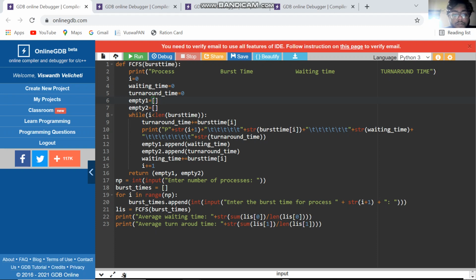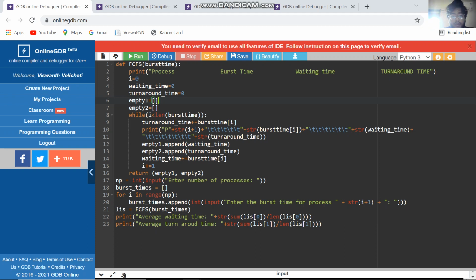The first come first serve. FCFS means first come first serve, the simplest scheduling algorithm. So, def FCFS.